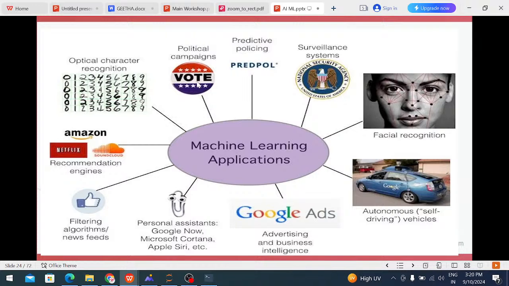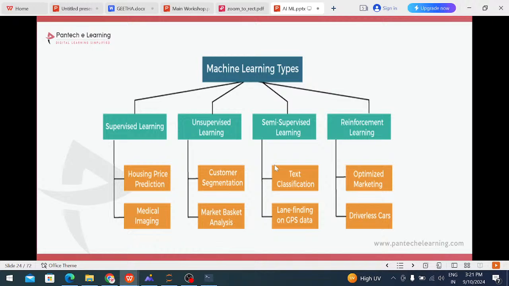That purpose we can identify. That purpose also we are using in political campaigns. These are the applications we have implemented in machine learning. In machine learning, a lot of types are there. Most we are using 4 types. One is supervised machine learning, one more is unsupervised machine learning, one more is semi-supervised machine learning, and one more is the reinforcement algorithm.